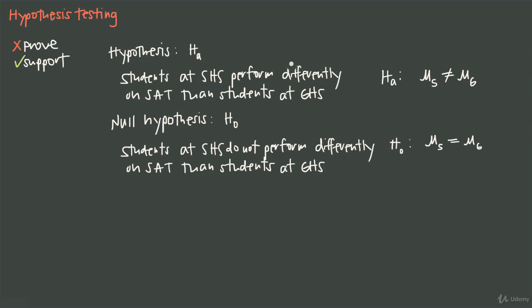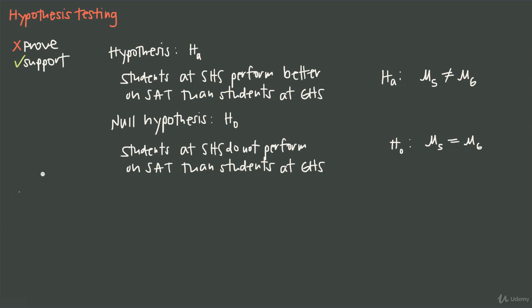But if we said instead that students perform better or worse, so maybe we say here, students at Springdale High School perform, let's say, better on the SAT than students at Greenville High School, then that would be our alternative hypothesis, and our null hypothesis would have to be changed to reflect that.